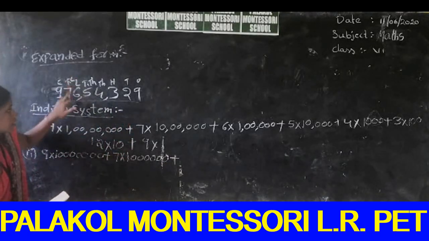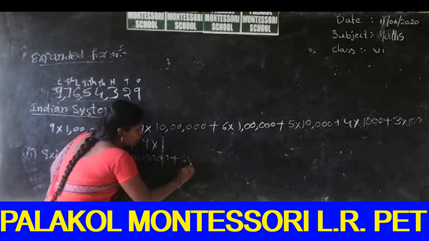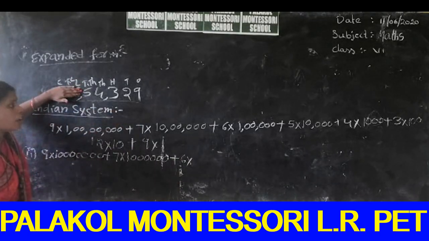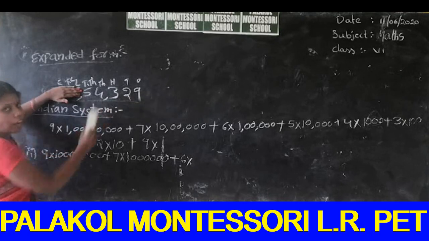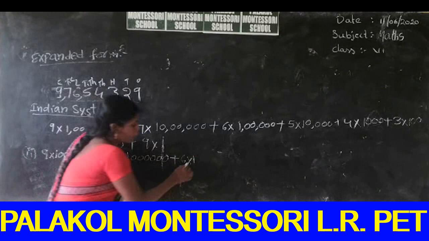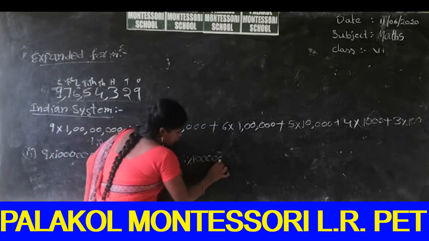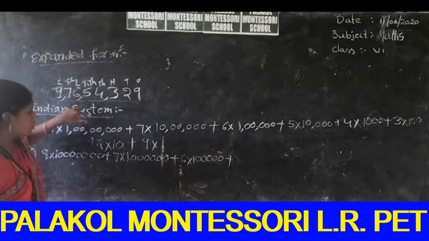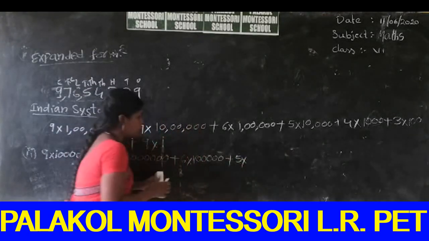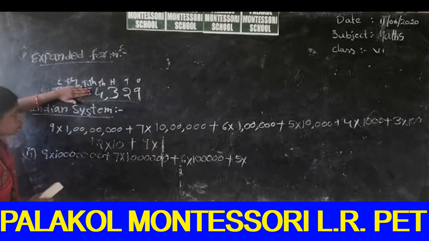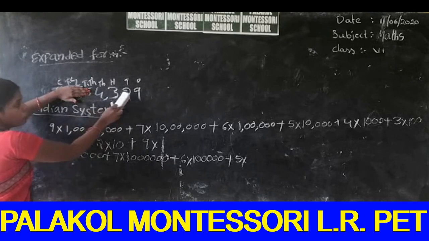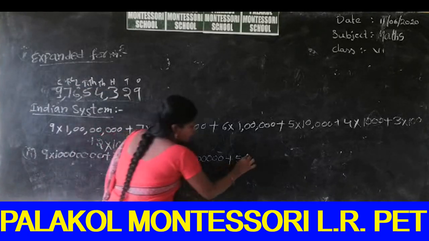Next, 6. You close the 6. How many numbers are there? 5 numbers are there. 1, 2, 3, 4, 5. So we write 1, and after 1, you write 5 zeros. Plus, next you write 5. You close 5. How many digits are there? 4 digits are there. 1 2 3 4. So we write 4 zeros, plus.